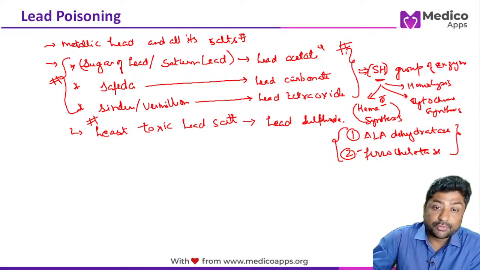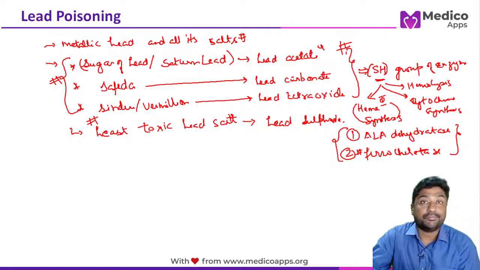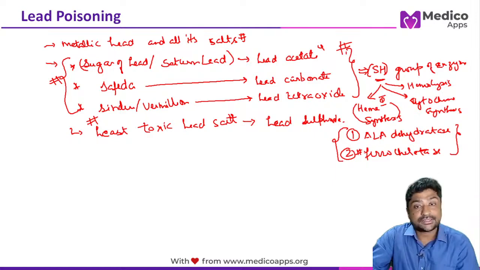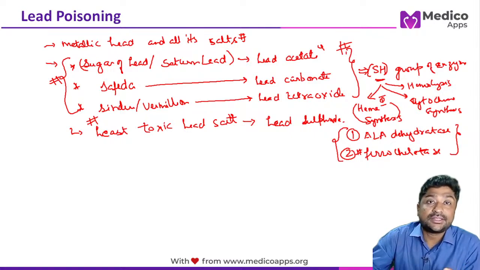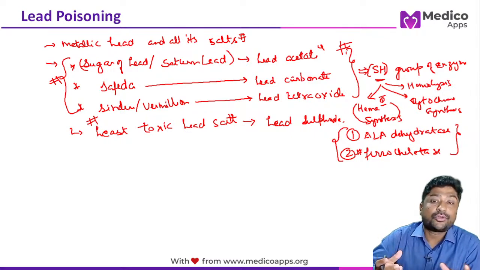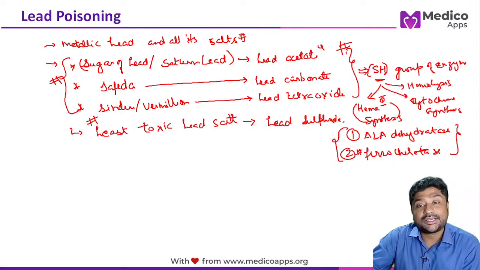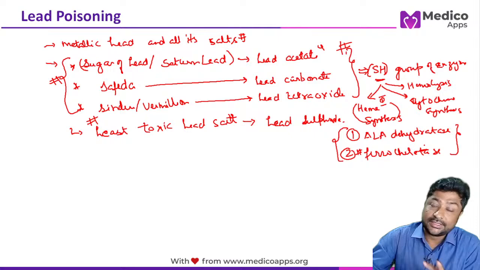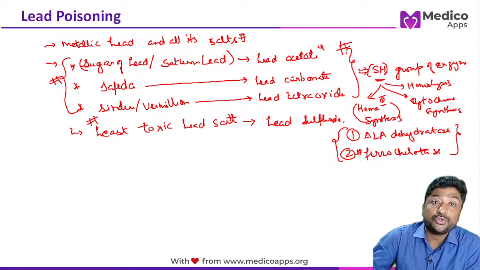First, obviously, what does ferrochelatase do? It will put the iron into the heme. In heme synthesis iron is added on this step, and ALA dehydratase is the second step of heme synthesis where water is removed from ALA. So remember, it is not ALA synthase but it is ALA dehydratase. Is it clear? Very important when both these options are given, because in one year both the options were given and you had to choose one.